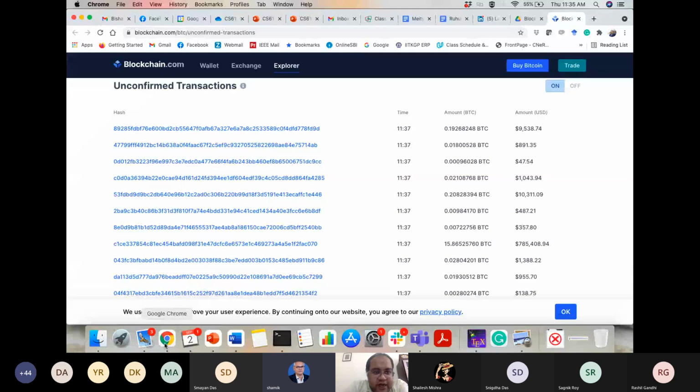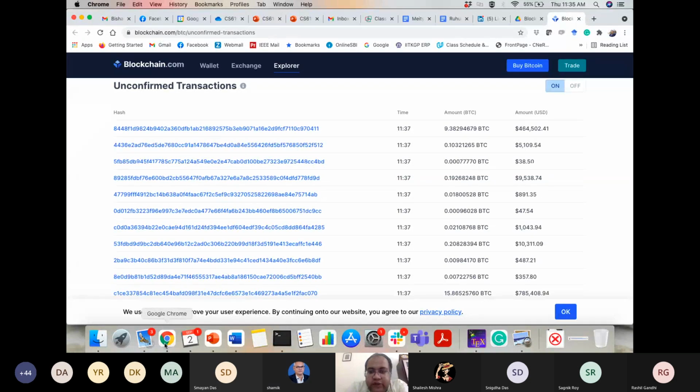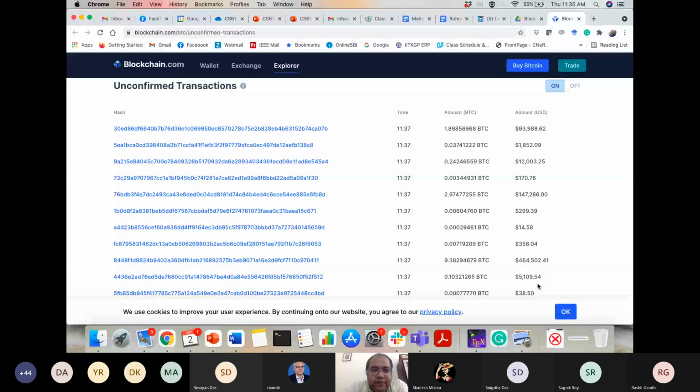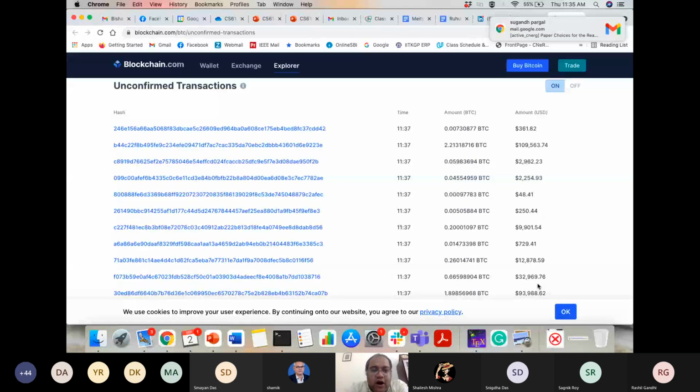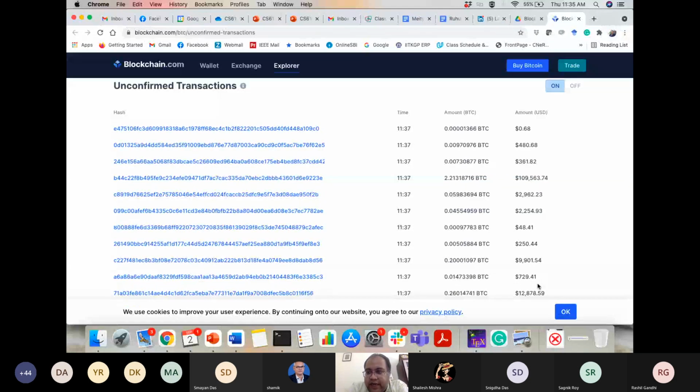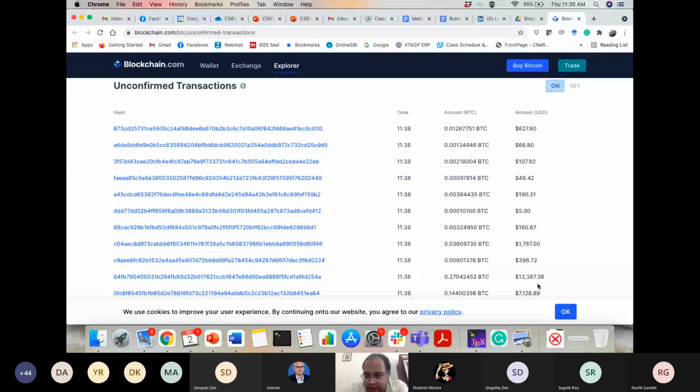So here you see that this particular list shows the unconfirmed transactions in the Bitcoin blockchain. These are transactions that are being proposed by some node in the Bitcoin blockchain, but these transactions have not been added to the blockchain yet.